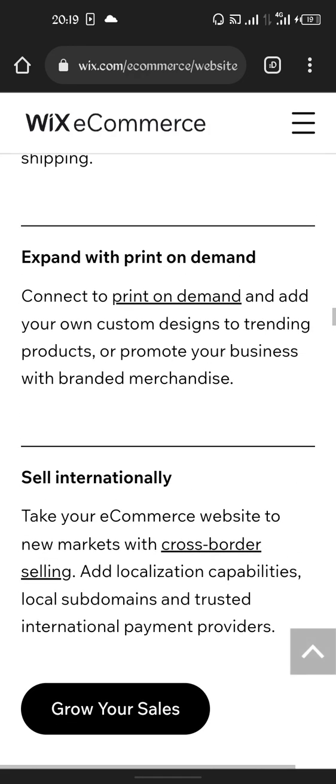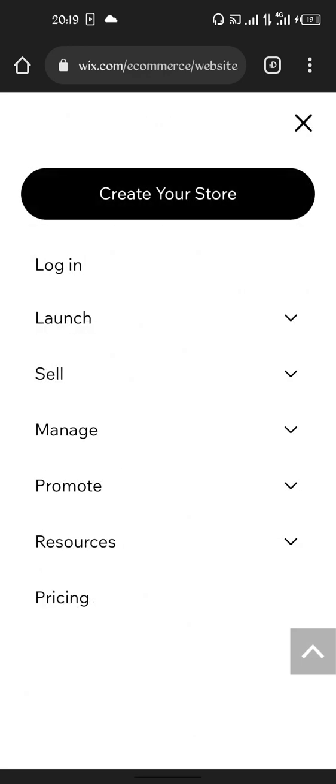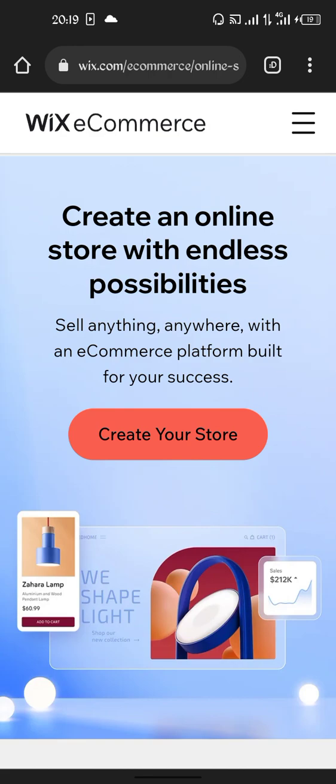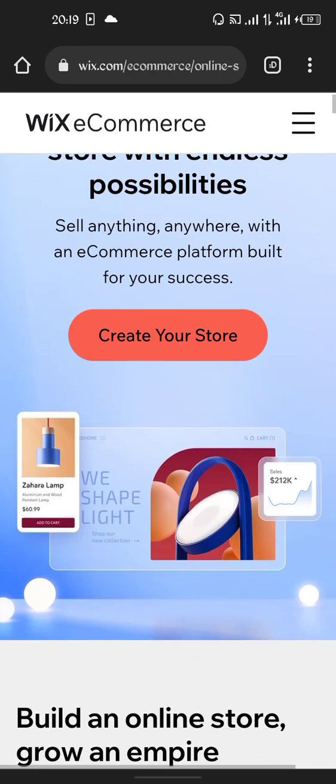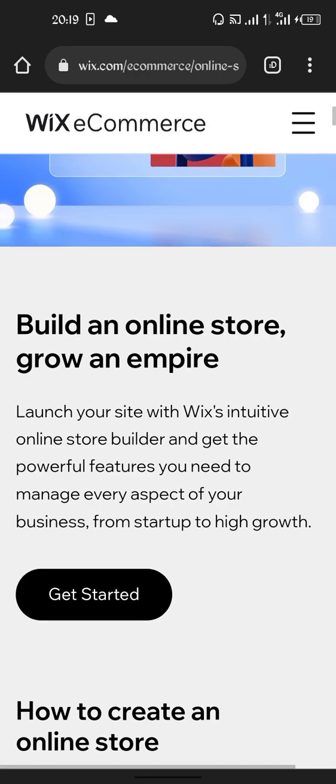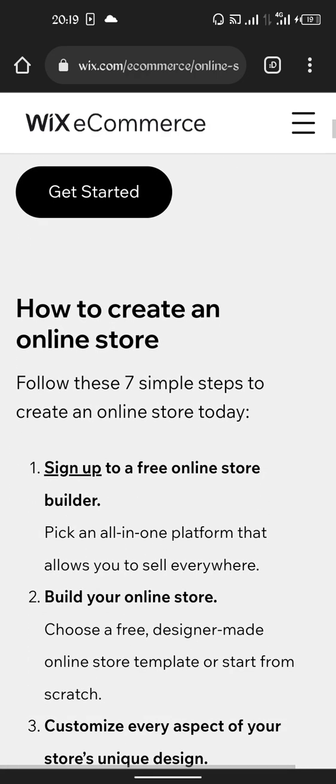So right now we're taking us through the template and the look that our website may look like. Here we should click on online store. In this online store, this is how it's going to look. Create an online store with endless possibility, because you don't even need any knowledge of coding or Python or any programming languages. You only have to do editing and featuring. By the time you input your details and every piece of information, everything is going to look great.